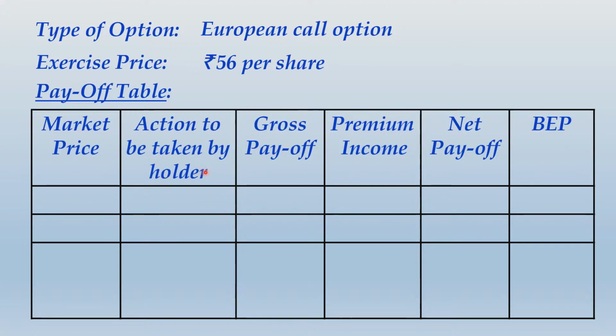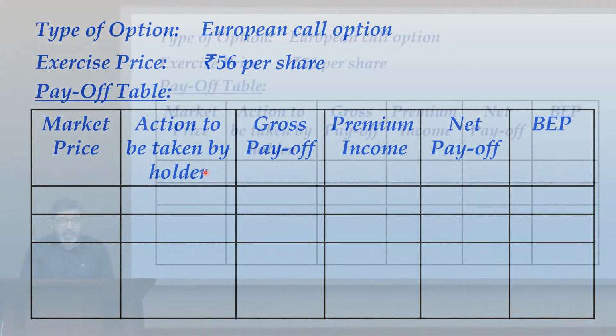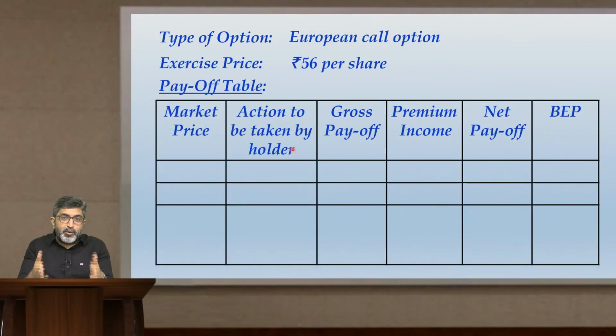Let me tell you, action is always taken by the holder, whether you take the viewpoint of holder or the viewpoint of writer. Even if you are a writer, you will not take action, right? Action will always be taken by the holder. So here, even though you are writer, you have to sit and wait and watch. Let the holder decide what has to be done. That is why action will always be taken by holder.